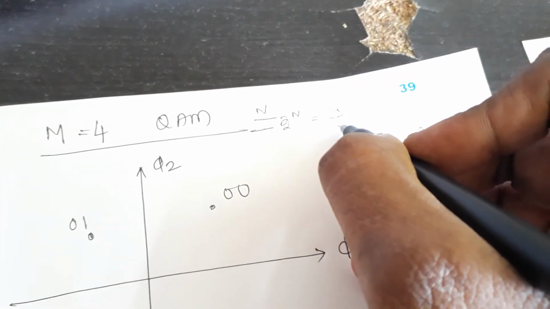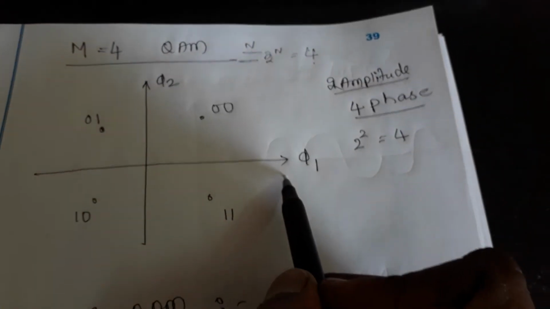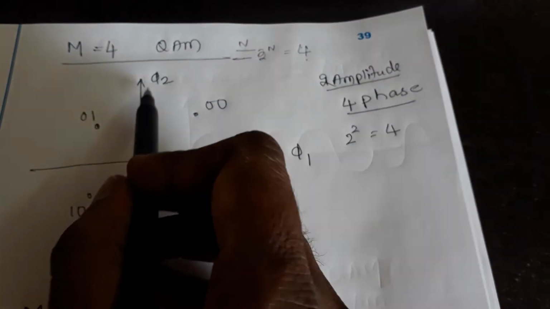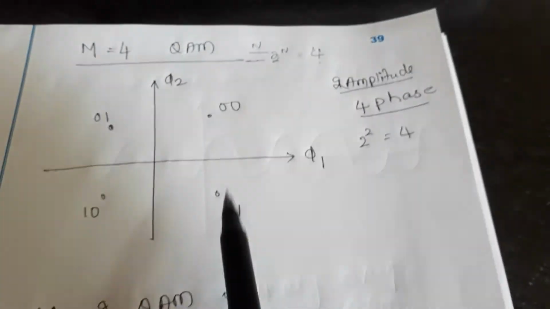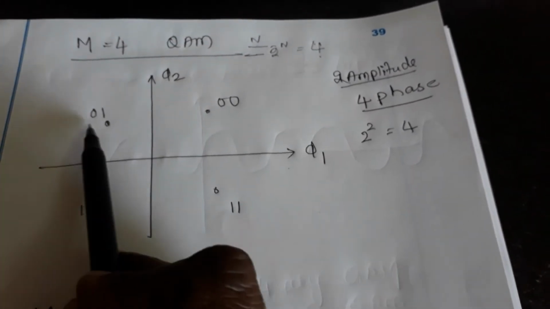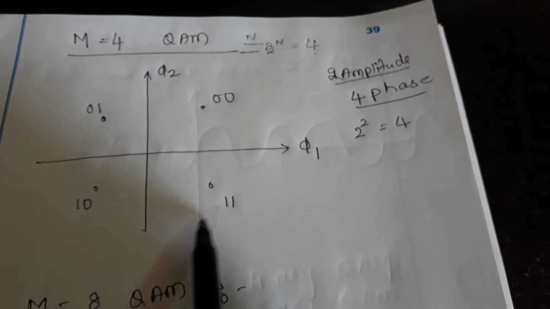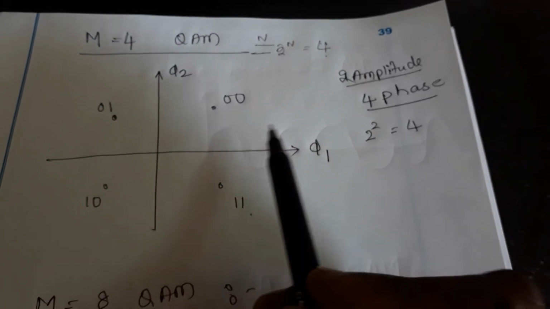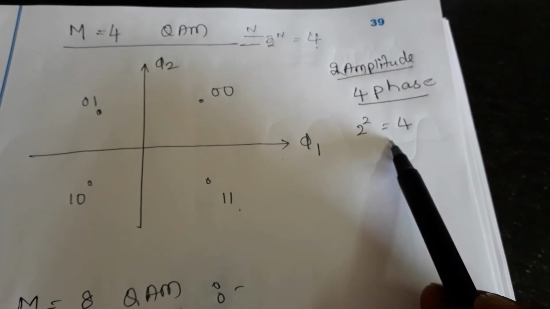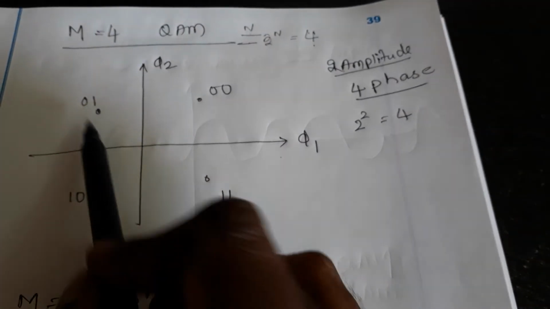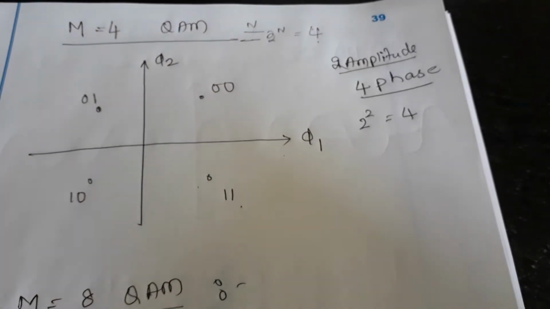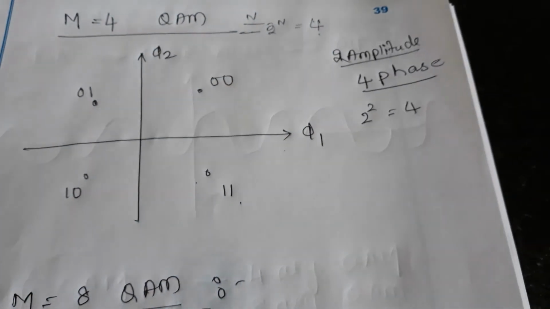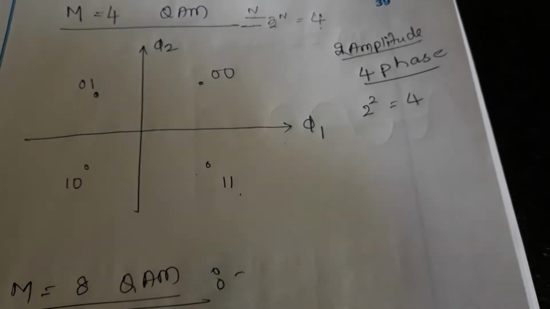Clear? Here you can see the carrier phi 1 of t, another carrier is phi 2 of t, and you have 00, 01, 10 and 11. 2 squared is 4. As a result I have 4 phases. Can you find 1, 2, 3 and 4 along with the amplitude variation, in the diagram I showed previously.